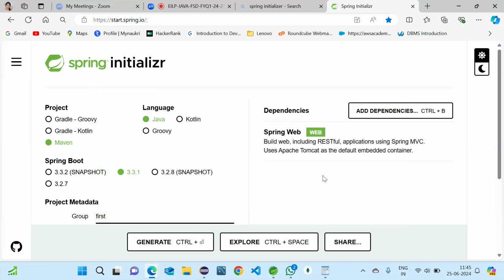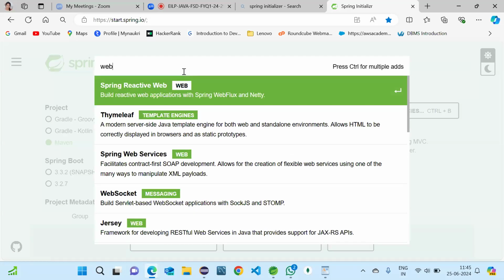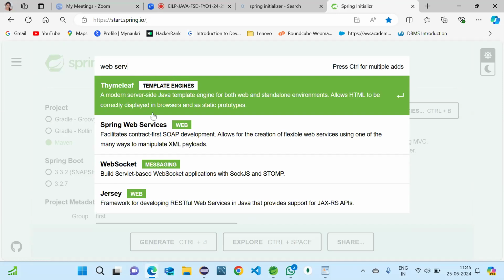Anyways, we are going to work with a web project now. If you want web services also, you can take it. Otherwise also okay. It is a simple project we are going to do.